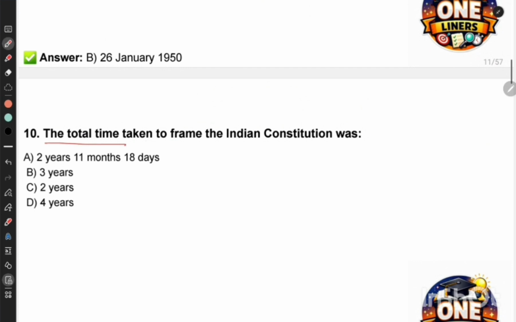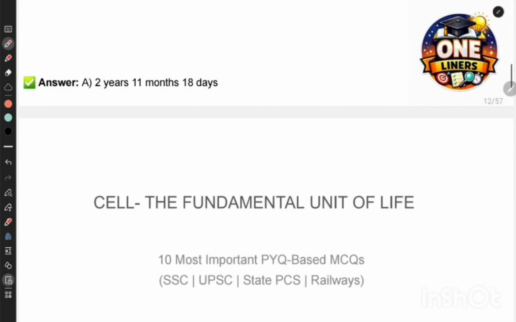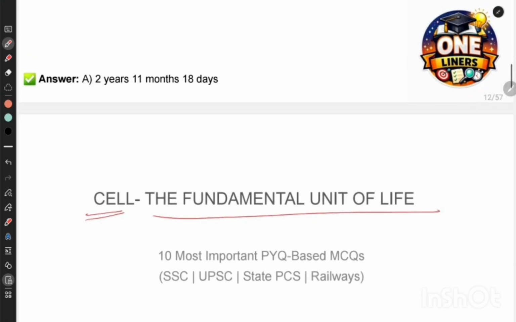The total time taken to frame the Indian Constitution was 2 years, 11 months, 18 days, 3 years, 2 years, or 4 years. So the correct answer is 2 years, 11 months, and 18 days. Right? Now our next topic is cell, the fundamental unit of life. Also, if you want explanation of these topics, you can refer my previous videos.